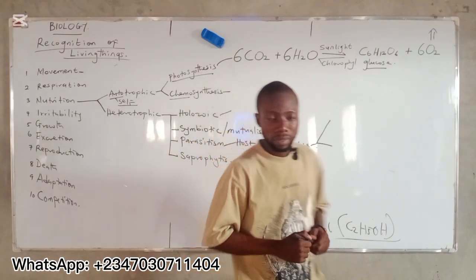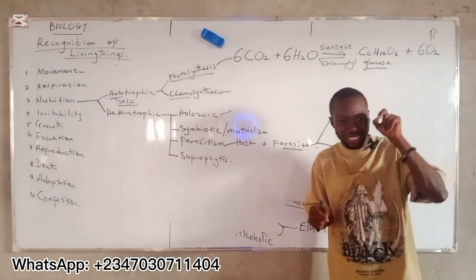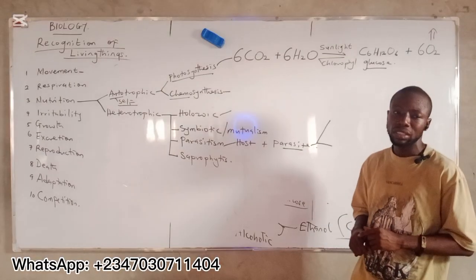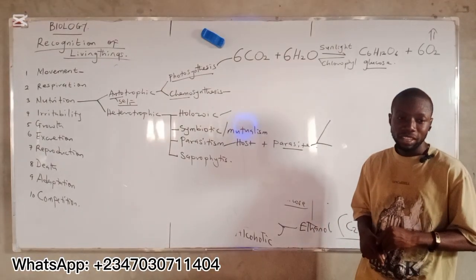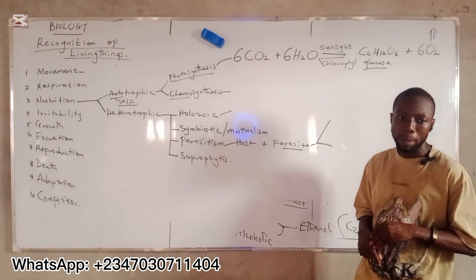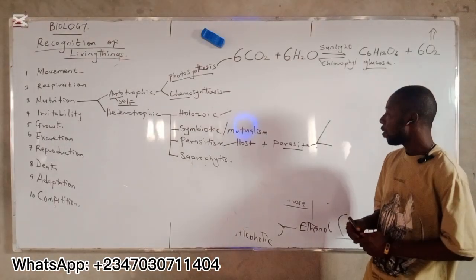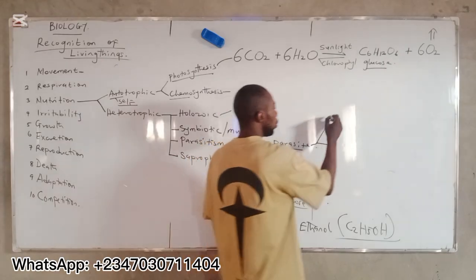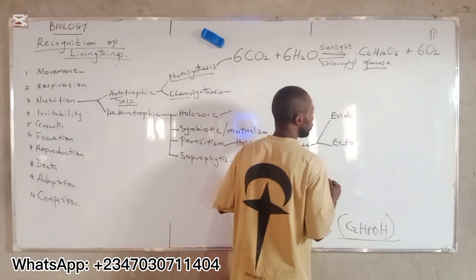Remember, before you can call it a parasite, it must live there, either inside the body or outside the body. And that is why a cockroach is not a parasite. A mosquito is not a parasite because they don't live in an organism temporarily or even permanently. All right? They come and go. Do you understand? All right. Now, if you want to discuss the parasite, it's divided into 2. We have endoparasites. We have ectoparasites.